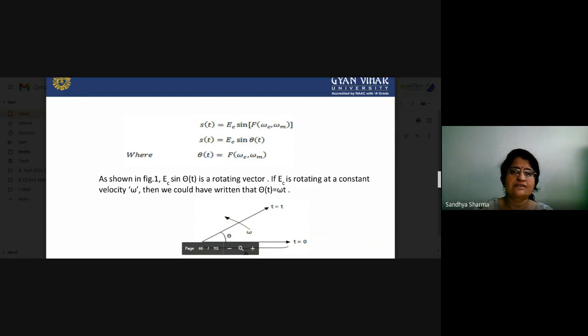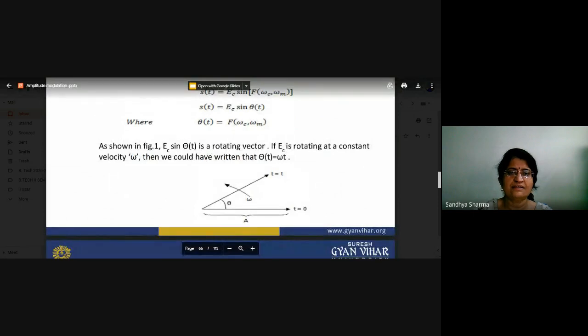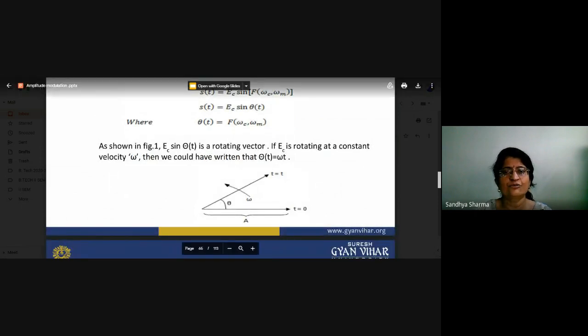In a phasor diagram, Ec sine theta is a rotating vector, and Ec is rotating at a constant angular velocity omega. So the angle you are offering is equal to omega t.